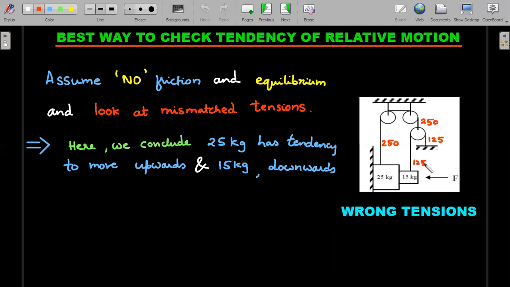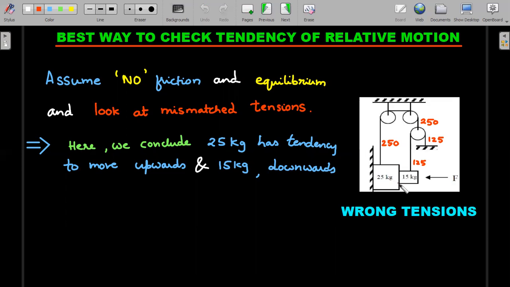You could start with this side also. Using the mismatched tensions idea, if this 15 has stayed at rest, this should have been 150, then this should become 300. 300 will pull it up. In both ways, you should realize and conclude 25 kg in this problem has a tendency to move upward and 15 kg is having a tendency to move downward, which is interesting. The heavier object is having a tendency to move up and the lighter object is having a tendency to move down. That's the beauty of pulleys. The tensions get transferred becoming double, a 2:1 ratio. That ensures this kind of situation.